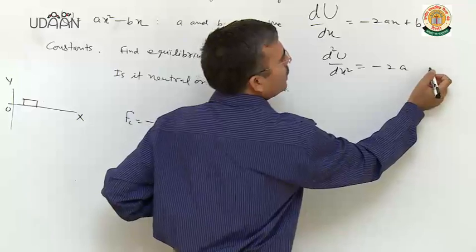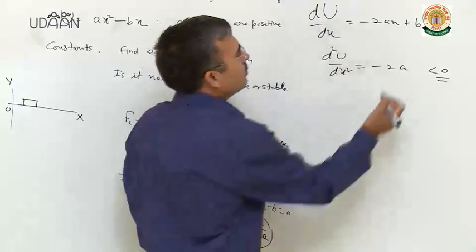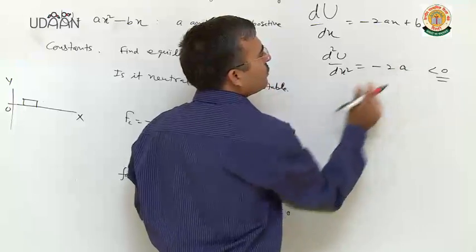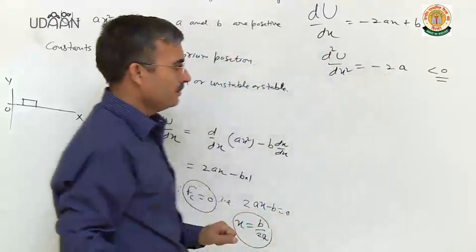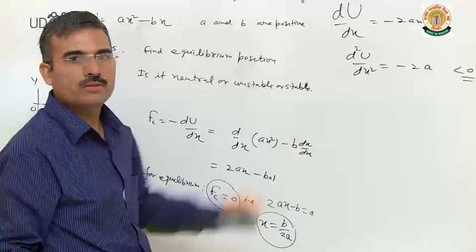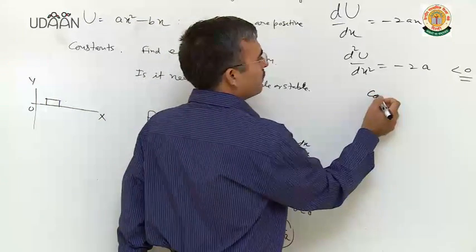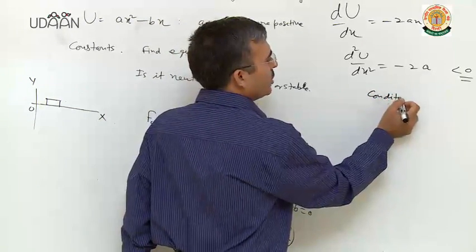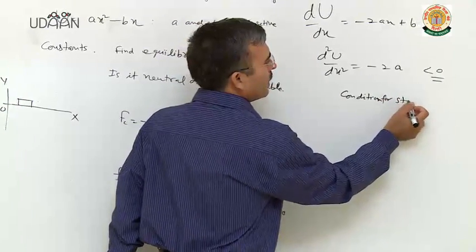It is clearly negative because a is given as a positive constant. So second derivative is negative. It means it is the condition for stable equilibrium.